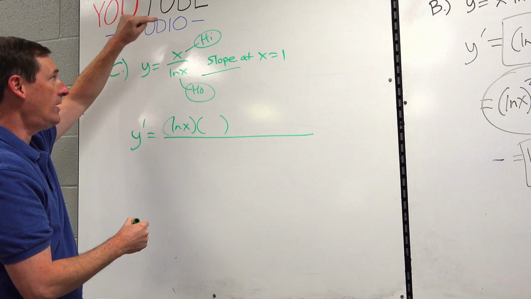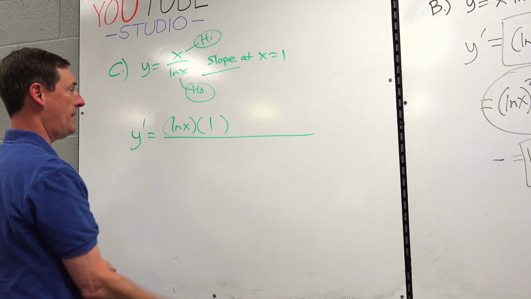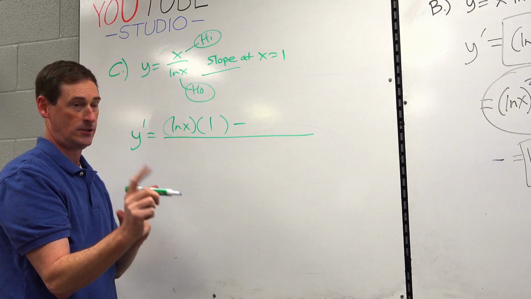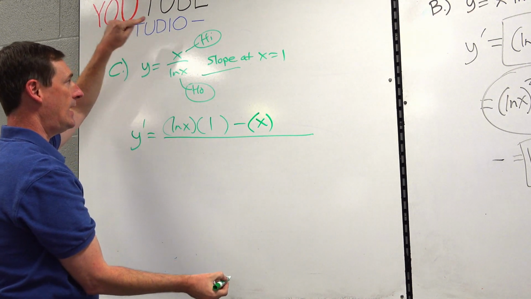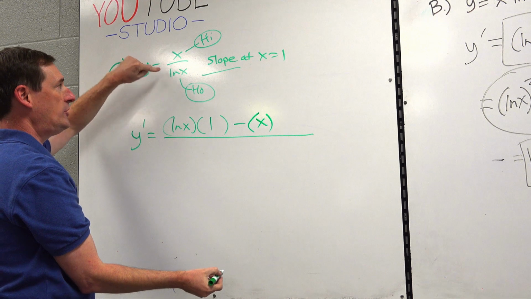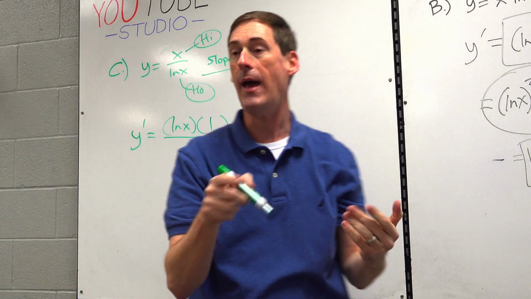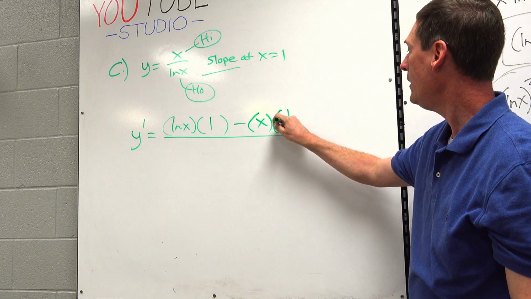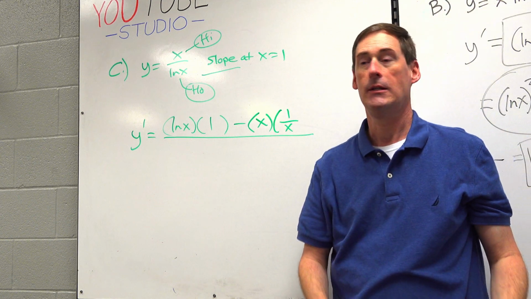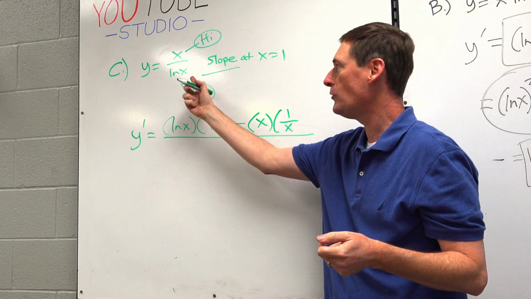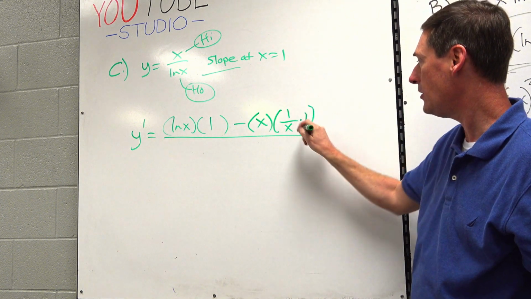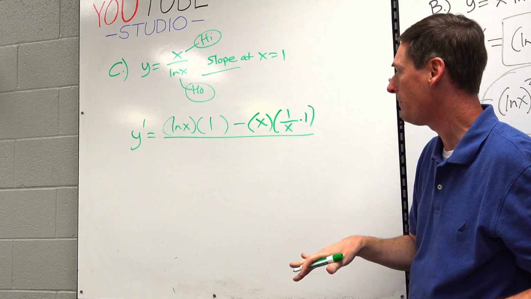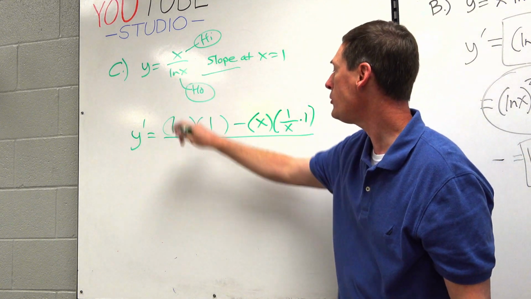The derivative of x is 1, minus high is x, times d ho. What's the derivative of natural log of x? 1 over x. Times 1 from the chain rule of the little x base. You don't have to put it. It's there. The chain rule is always there, but you don't have to put it.